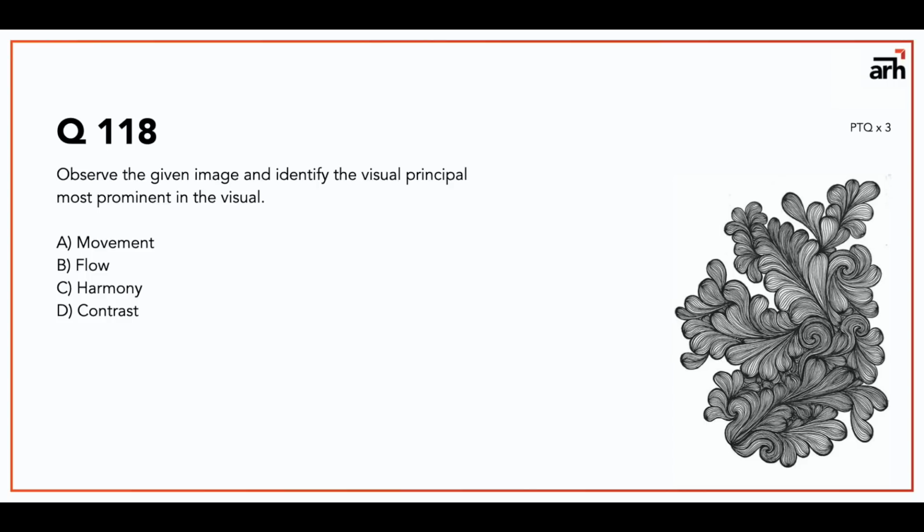Harmony is also there, harmony is definitely there, but I don't think harmony is the most striking principle of design. So I'm not denying that there is movement. There is definitely movement. There is definitely flow. There is definitely harmony. Contrast, I'll say there is none, because black and white contrast is very vague logic over here. So if I have to give it marks, I would say flow will have 3 marks, movement will have 2 marks, harmony will have 1 mark, and contrast will have 0 marks.